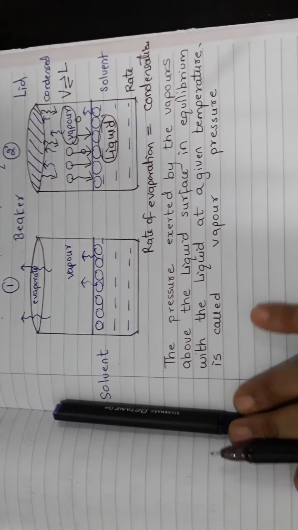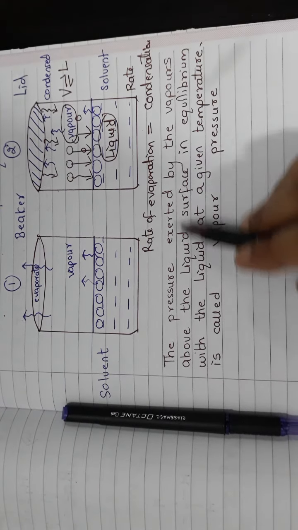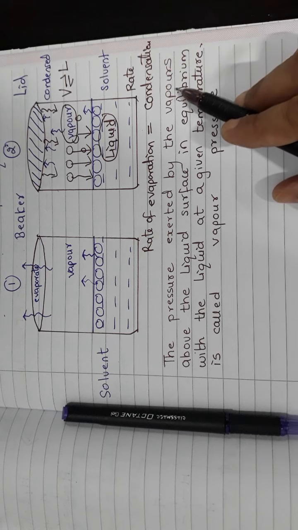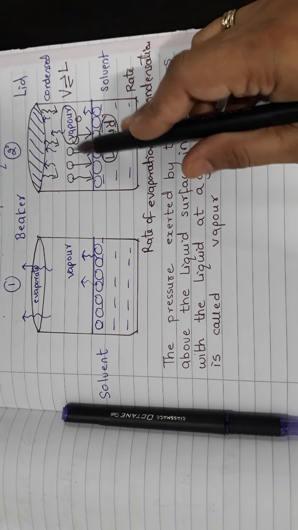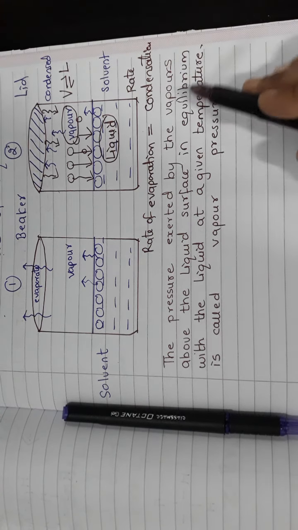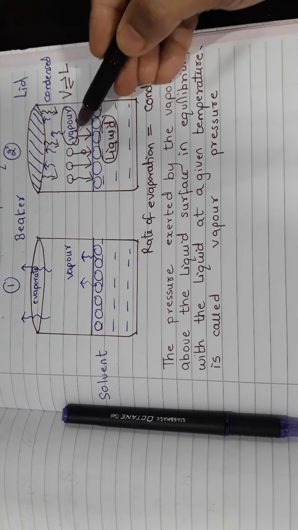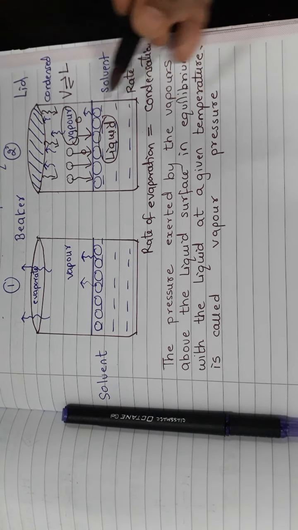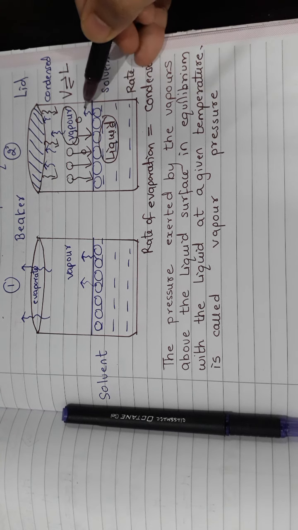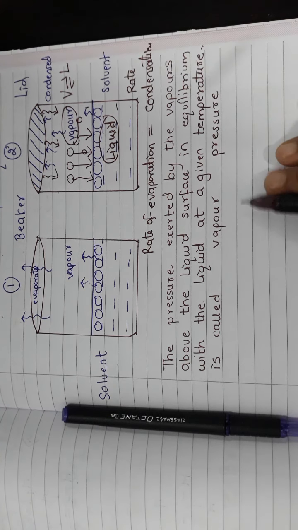So I have written here that the pressure exerted by the vapors, which vapors? These vapors, the pressure exerted by the vapors above the liquid surface, which is in equilibrium with the liquid itself at a given temperature, is the vapor pressure.